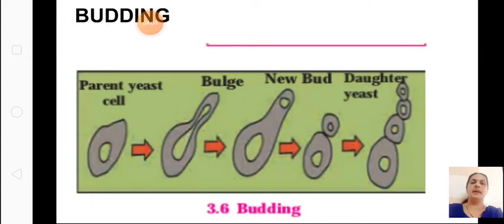Then we saw budding in yeast. So you can see the parent yeast has a small outgrowth, a bulge formed on the yeast, and the small nucleus also goes into that new bud, and the new bud will have a nucleus. When they develop fully, they will detach from the parent. This is budding. Okay, these three we learnt in unicellular organisms.